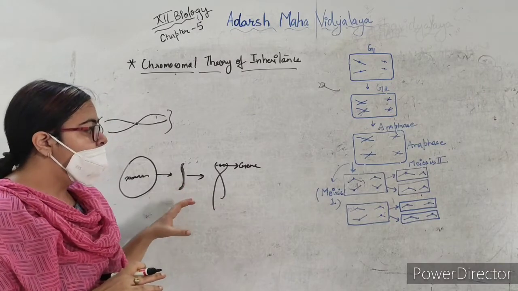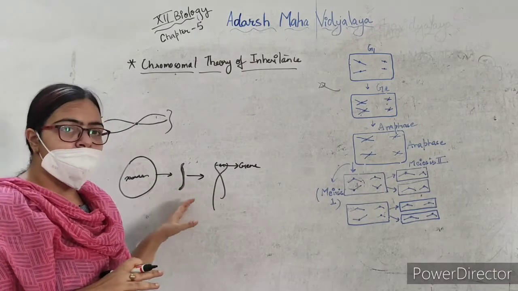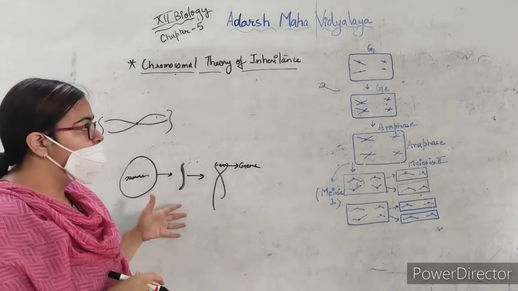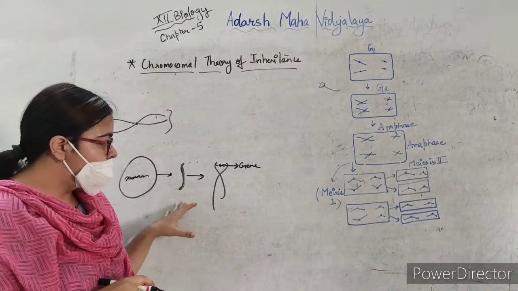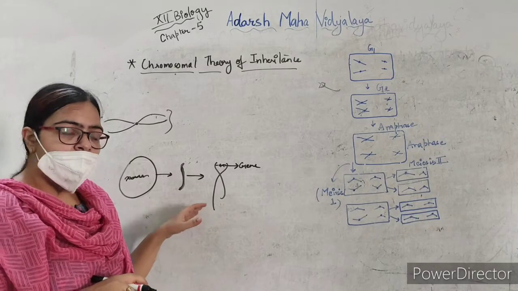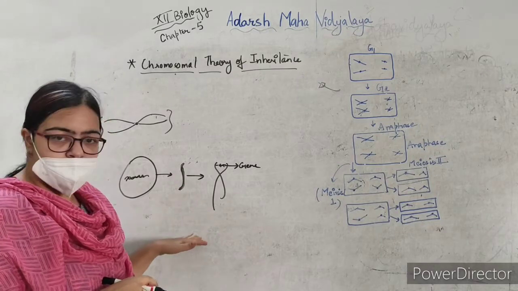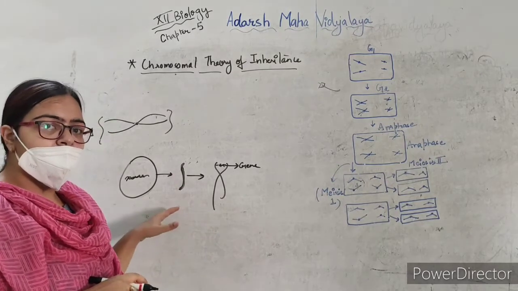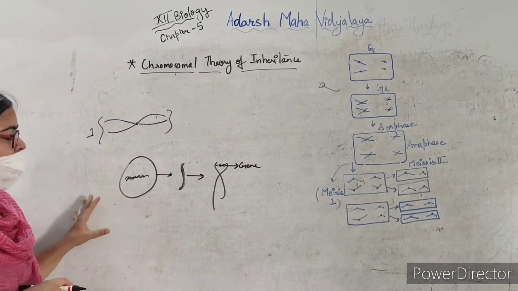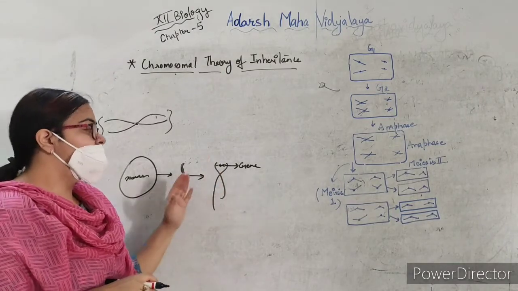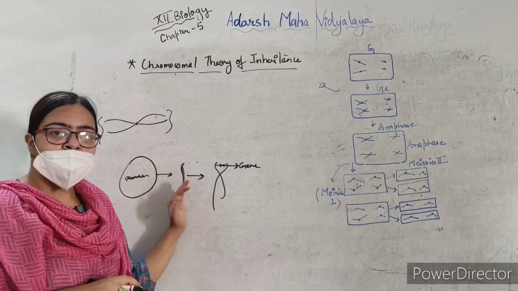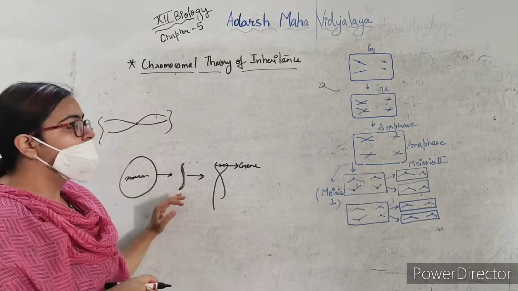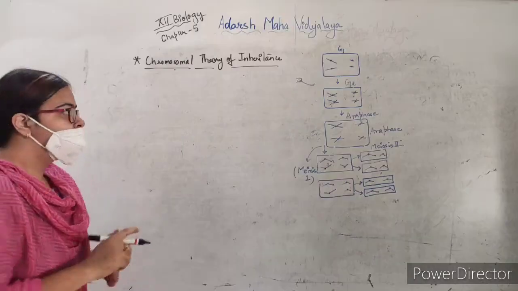So after meiosis 1 and meiosis 2, the same gene which was present in the previous cell will move in the same manner as the chromosome moves. So we can say that the chromosomes will behave as genes, or genes will behave as chromosomes, to be more specific, as given by the chromosomal theory of inheritance.